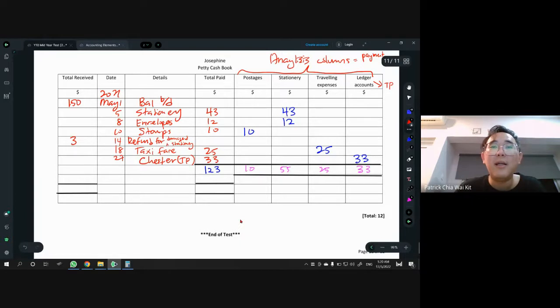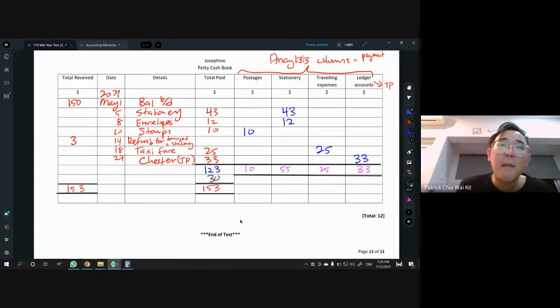And what number do we put in there? Of course, we put the biggest number, and in this case, it's petty cash. It's cash, which means cash cannot go negative. Always remember that. That means your money received, your money in, is always more than money out. Without cash, you can't pay for anything. So of course, we have 153 on the left hand side, and the right hand side is also going to be 153. You take 153 minus 123. What do you get? You get 30. You can use a calculator: 153 minus 123, you get 30.